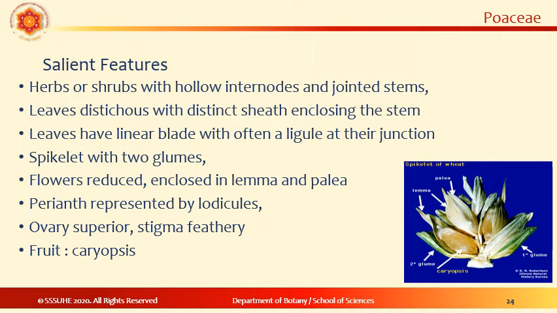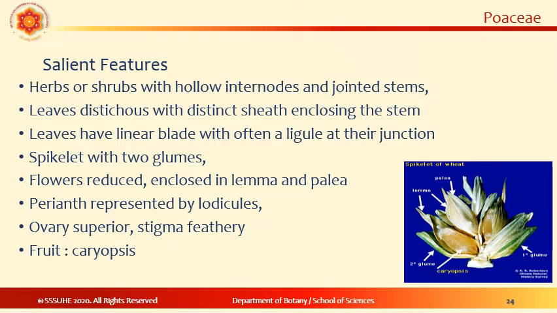The salient features of this family are they are herbs or shrubs with hollow internodes and jointed stems. You have the deciduous leaf with distinct sheath enclosing the stem. The bamboos have the hollow-pithed stem and open sheathed deciduous leaves. These leaves have a ligule at the inner junction with the blade.